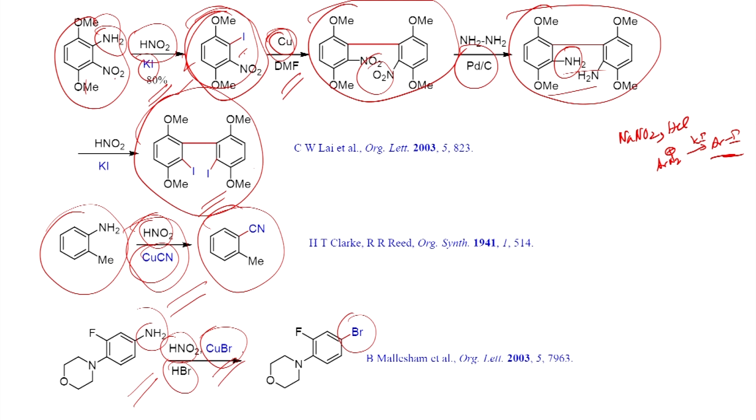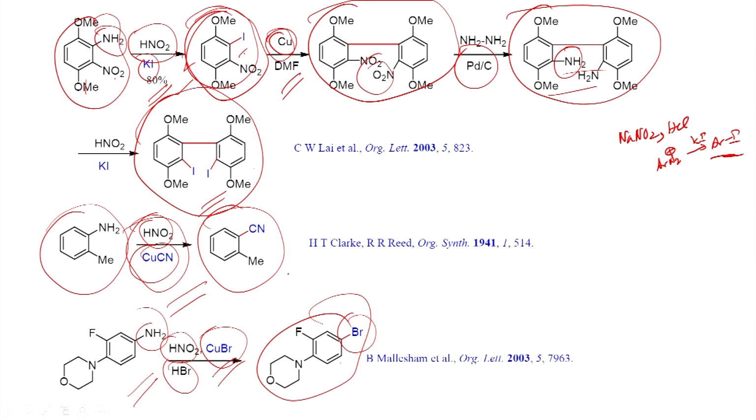Once you form the radical, that radical can react with the copper 2 bromide, and you will be able to get the bromo derivative, where you will be able to regenerate copper 1 bromide to complete the reaction pathway. These are some of the examples you can see here. The Sandmeyer reaction plays a very important role in synthetic chemistry.